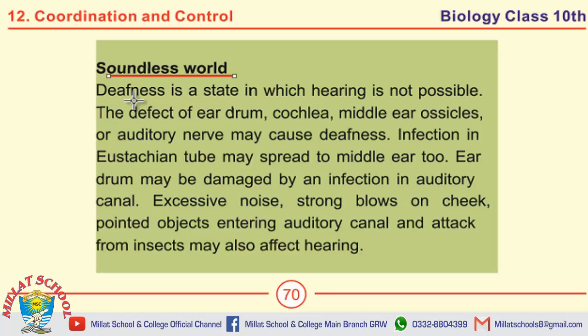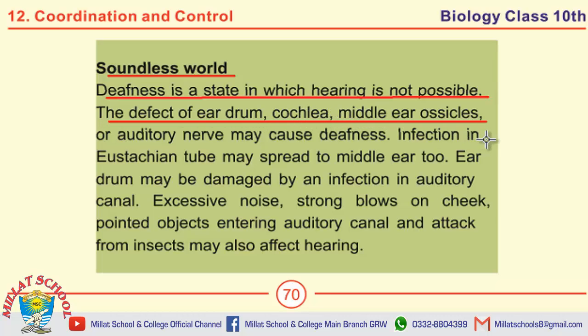Well students, next topic is soundless world. First question on this page is: define deafness. What are its causes? Answer to this question is: deafness is a state in which hearing is not possible. The defect of eardrum, cochlea, middle ear ossicles or auditory nerve may cause deafness. These are the causes of deafness.